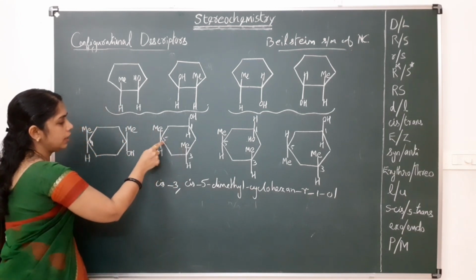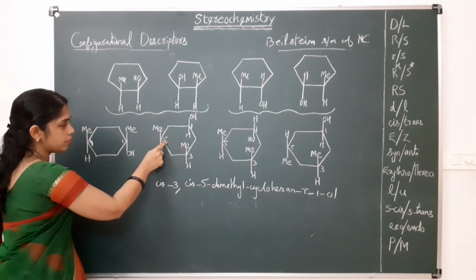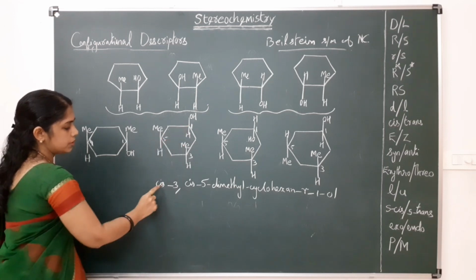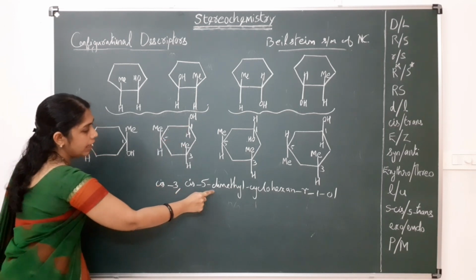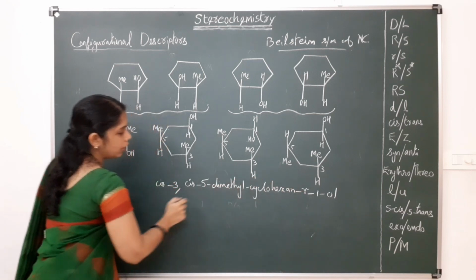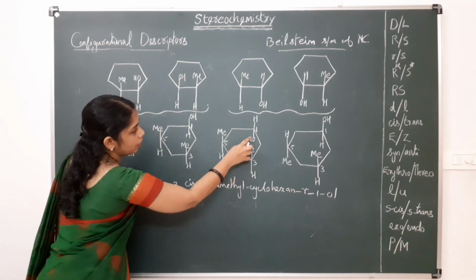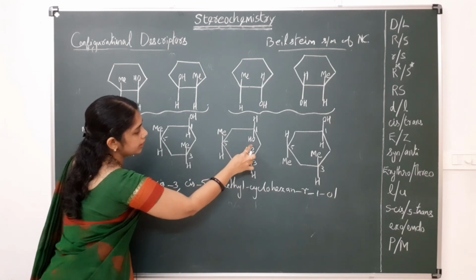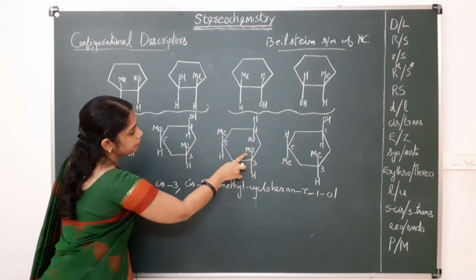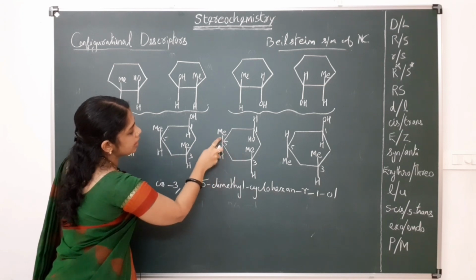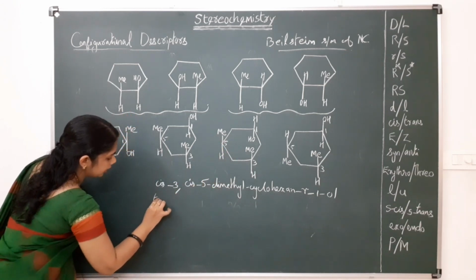This methyl and this methyl are cis to this OH. So cis 3, cis 5, dimethyl cyclohexane R1-ol. Similarly, here for this OH, this methyl is trans, isn't it? This methyl is trans, this also trans.